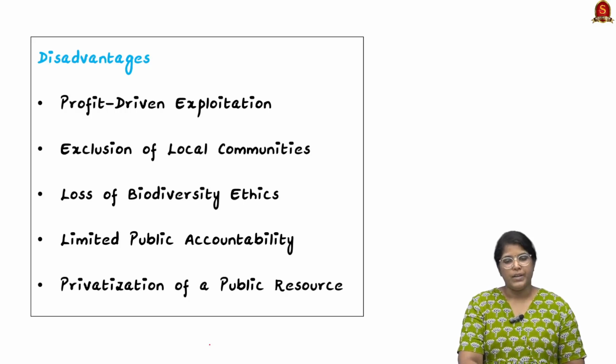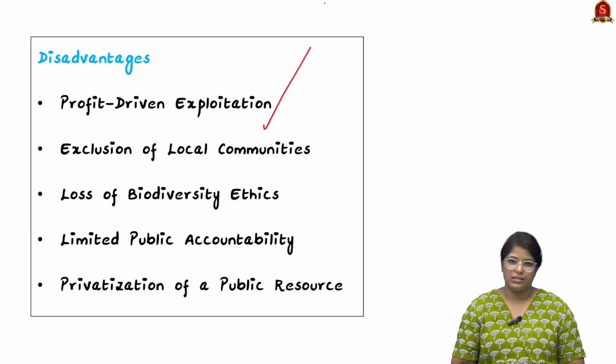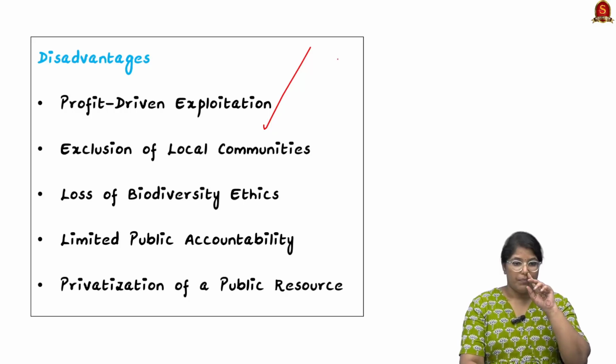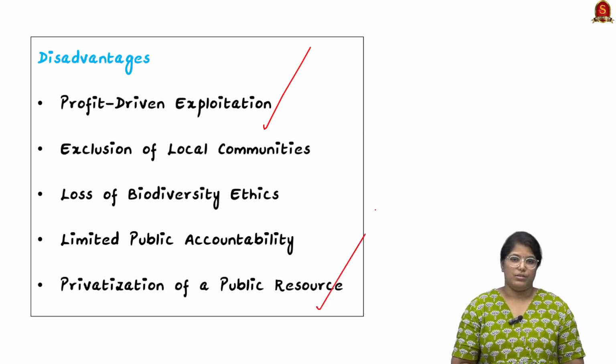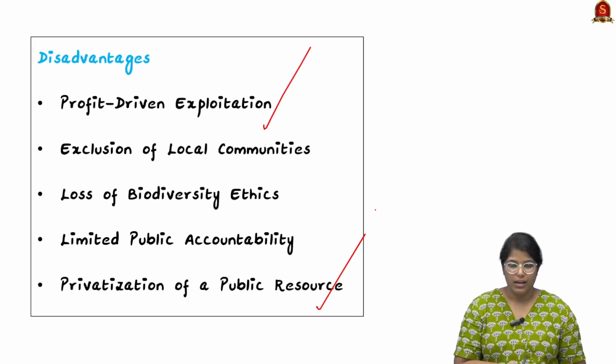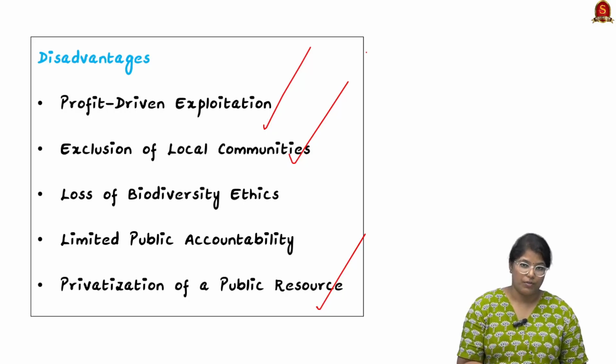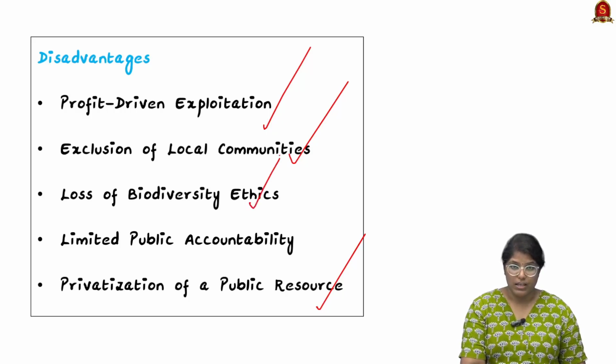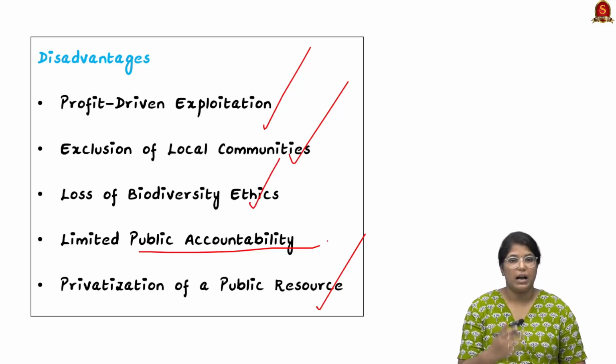Now moving on, we can see certain disadvantages. Firstly, it is profit driven. What happens if the fees are too high? The accessibility for the public will be cut off. This is a very big concern. And there will be privatization of public resources. It belongs to the public, it belongs to everyone, but it is privatized. So it will be reducing accessibility. Not everyone can access it, and it will be profit driven. And there is exploitation of local communities as well. Even their land will be converted, or their traditional practices will be altered, and those kinds of things are there. And loss of biodiversity ethics, and finally we have limited public accountability as well.